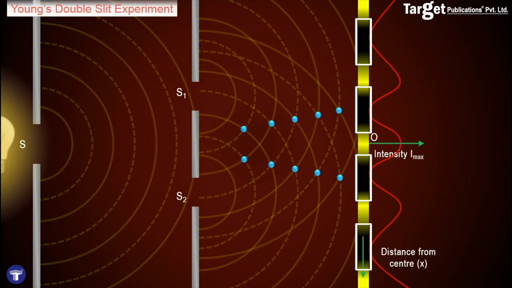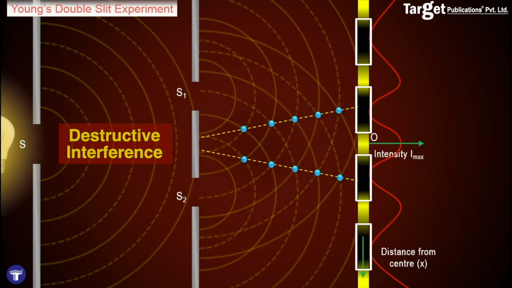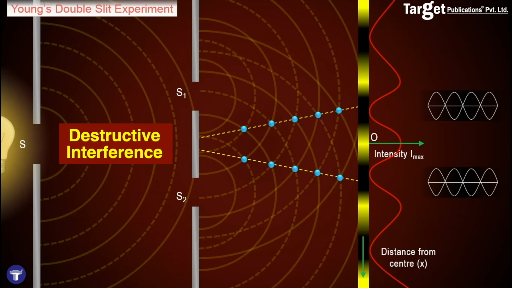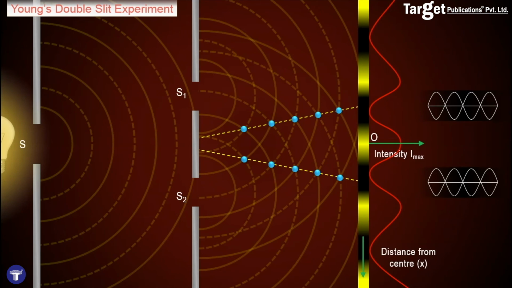Similarly, the dark fringes in the interference pattern correspond to the case where the crest of one wave falls on the trough of the other, or the trough of one wave falls on the crest of the other. The resultant amplitude and intensity of light is hence minimum. These bright and dark fringes are alternately placed in the case of an interference pattern. In addition, they are also equally spaced. These are also known as interference fringes.